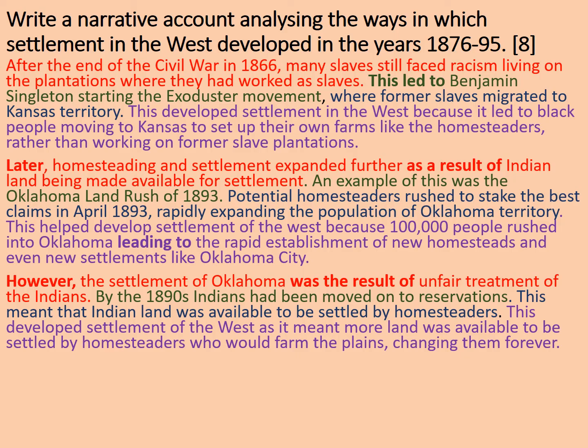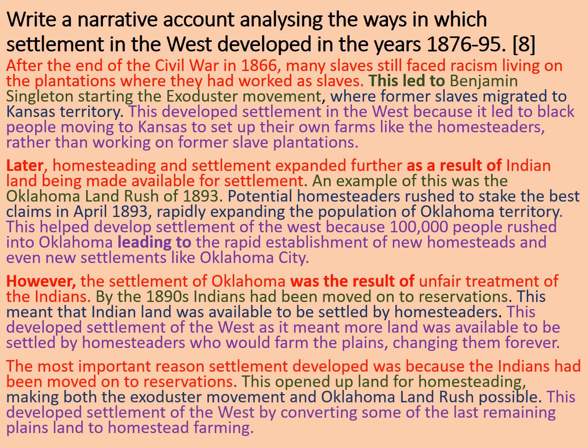Now to tie it all together in a conclusion. The most important reason settlement developed was because the Indians had been moved onto reservations. This opened up land for homesteading, making both the Exoduster movement and the Oklahoma land rush possible. This developed settlement of the West by converting some of the last remaining plains land to homestead farming. So what I've done here is I've taken two quite different examples of later settlement and united them under the common theme of the Indians having had the land taken off of them. And that's how I've got around those differences.